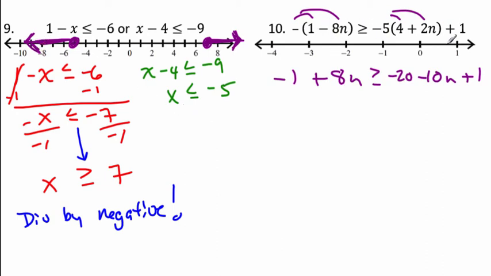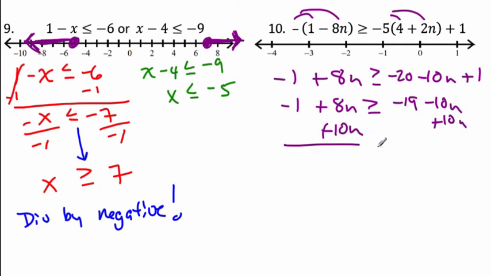Now, looking at 10. After you distribute, we have to combine some like terms. All right, so what do we get here? Negative 20 plus 1. That's negative 19. So now, as I said, you find the term that is smaller. So negative 10 is smaller than 8 because you have variables on both sides. We're going to add 10n to each side. I think I see where this is going.